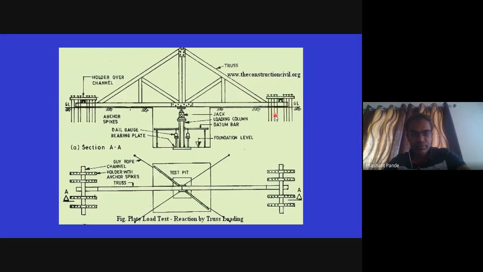Here some holder piles are used for anchoring the truss, and when this jack is lifted, the truss will give reaction and load will be applied on the plate. This is the dial gauge, this is the bearing plate, this is the foundation level, this is the loading column.